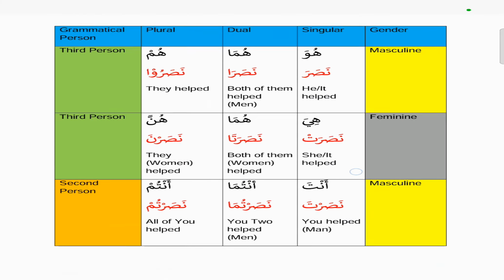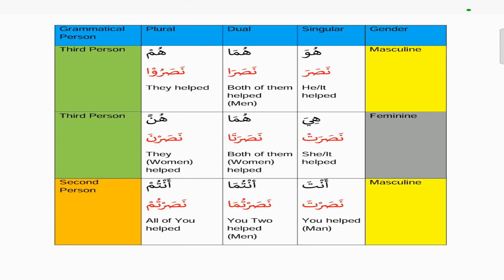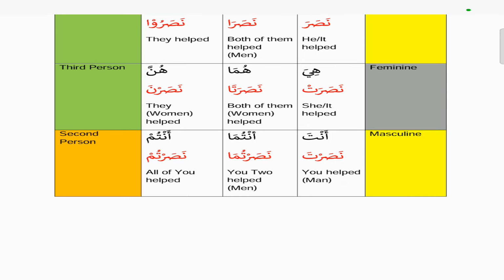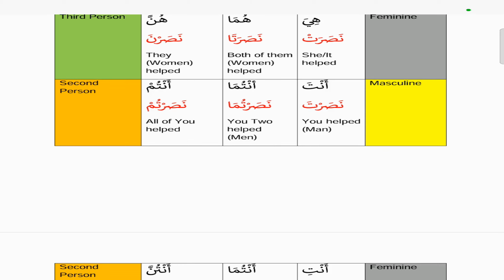So here again, nasara means he helped, and nasara, because remember it was fa'ala, now it's nasara, both of them helped. And there it was fa'alu, here is nasaru, so it's the same thing, they helped. There it was fa'alat, now it's nasarat, so it's the same thing, she helped. And there it was fa'alata, now it's nasarata, both of them helped, women. And there it was fa'alna, and here is nasarna, so it's the same thing, just the three letters have been replaced. And anta, it was fa'alta, now it's nasarta.